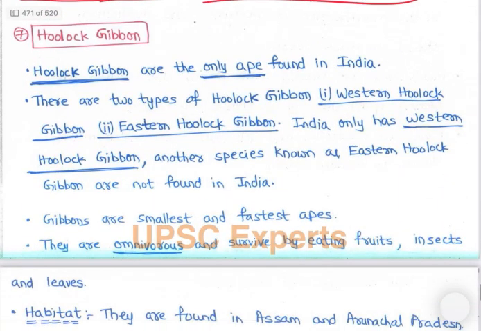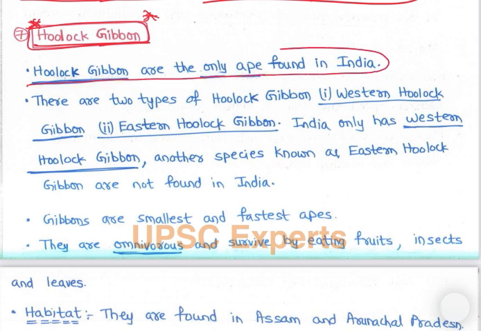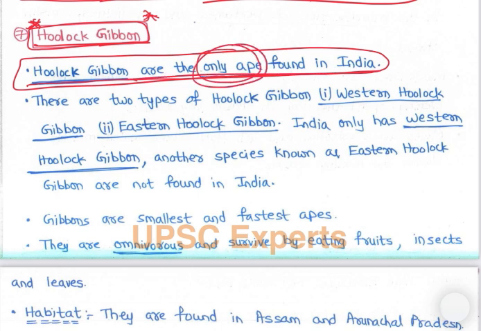Now let's see next, that is Hoolock gibbon. Again this is very important, PYQs में आ चुका है बहुत बार, right. Hoolock gibbon ये क्यों important है? Hoolock gibbon is the only ape found in India. इकलौता ape है found in India, right. Hoolock gibbon, right. Apes are nearest to humans, right. So only ape found in India. India में only ape.